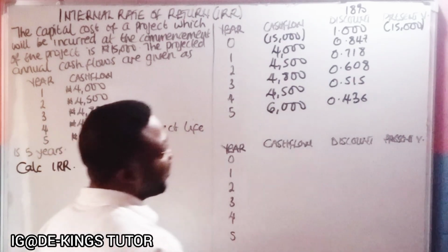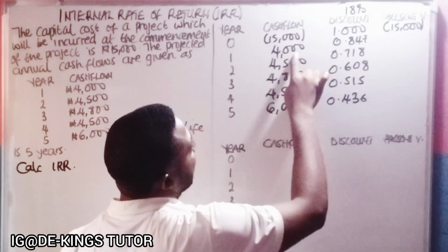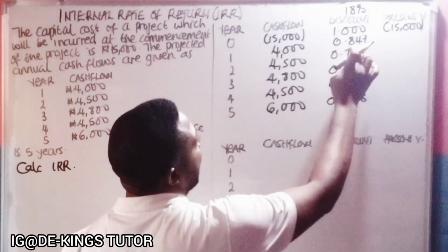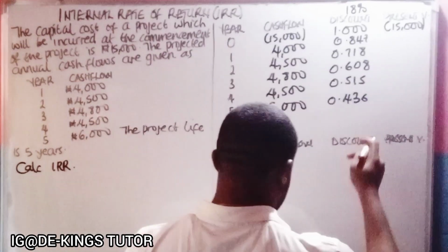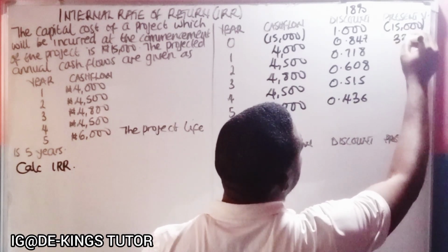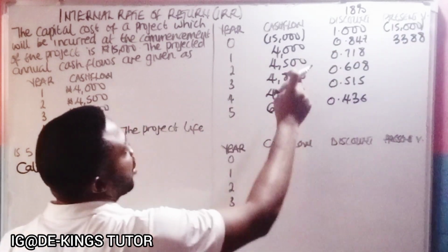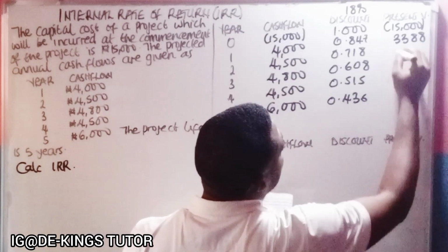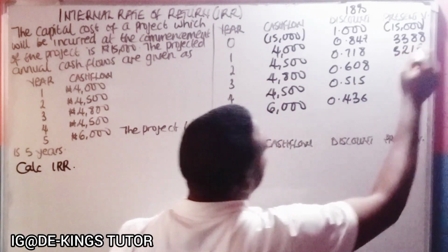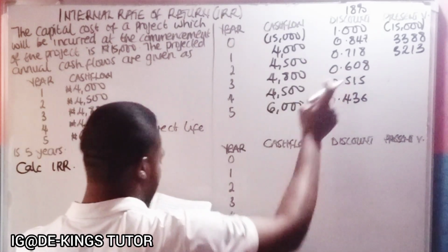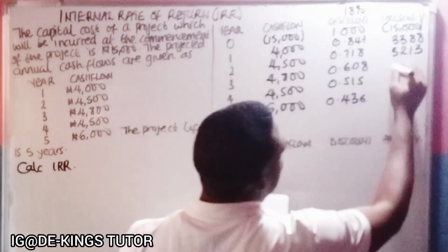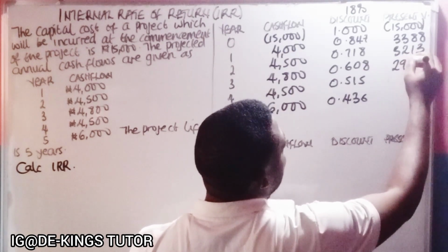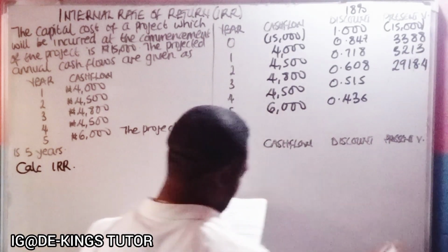Now to get the present value, it will be the cash flow multiplied by the discount factor. So 4,000 multiplied by 0.847 gives us 3,388. The second one, 4,500 multiplied by 0.718, gives us 3,231. The third one, 4,800 multiplied by 0.608, gives us 2,918.4.